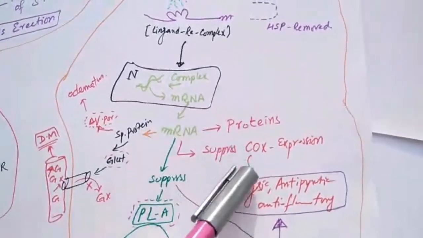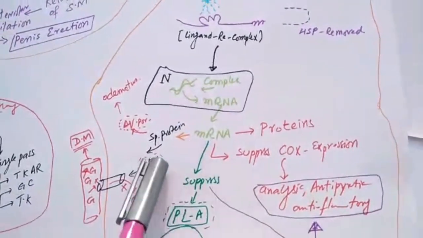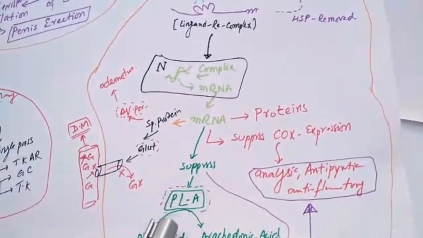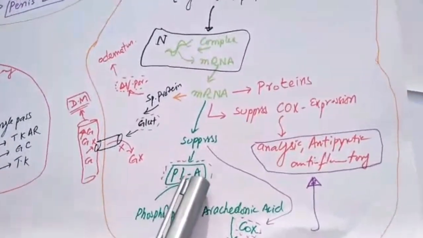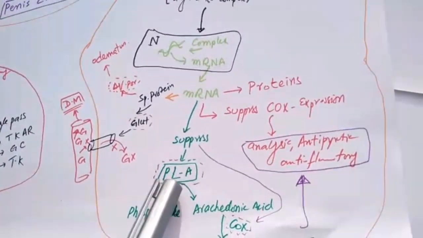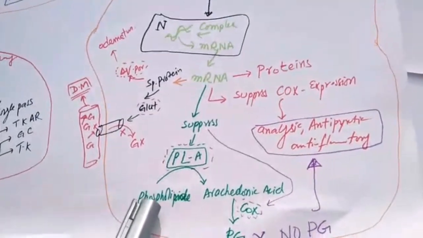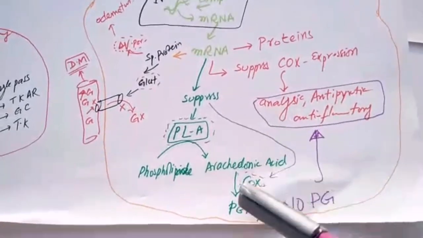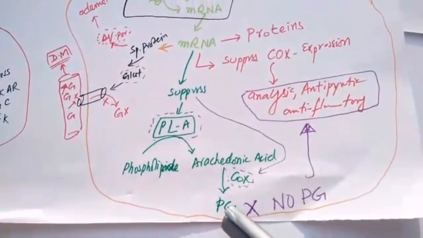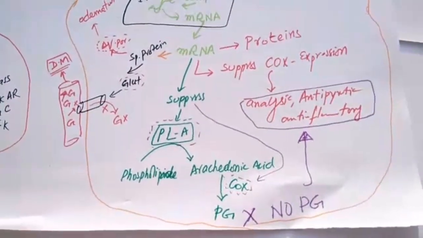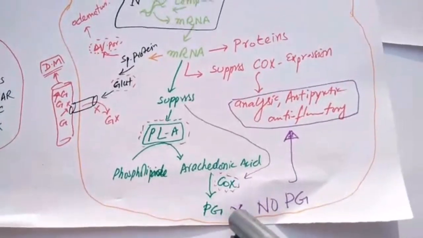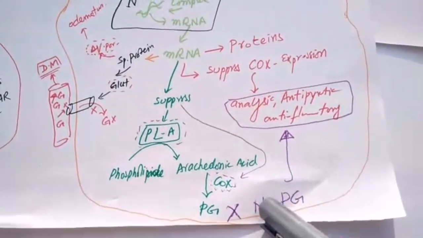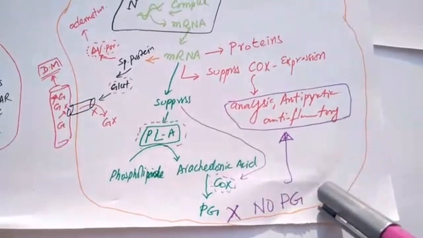We can explain this action another way. This mRNA suppresses the phospholipase A enzyme. This is the enzyme which converts phospholipid into arachidonic acid, and then arachidonic acid is converted into prostaglandins, and this prostaglandin is responsible for pain, inflammation and pyrexia.